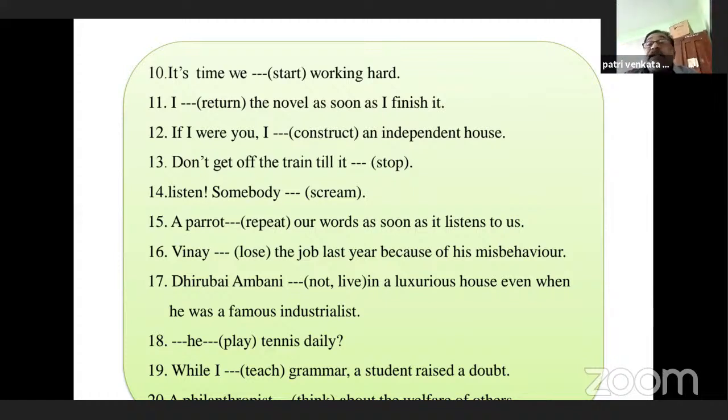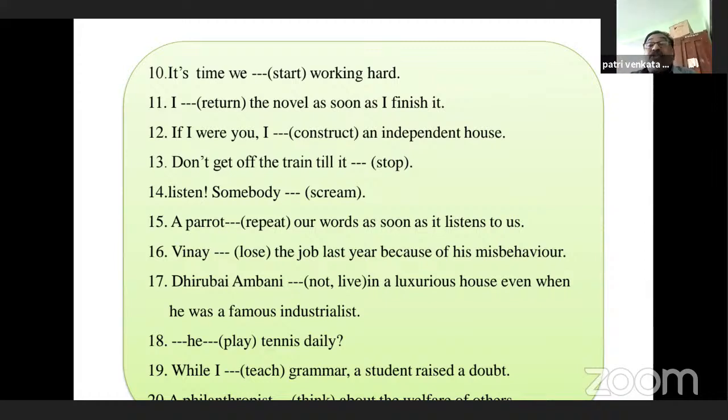A parrot repeats our words as soon as it listens to us. So a parrot, it is simple present tense. So it is a general statement. There's a general fact. A parrot repeats our words as soon as it listens to us.